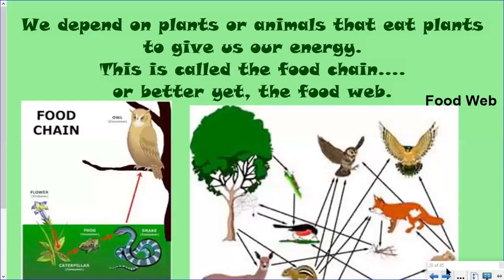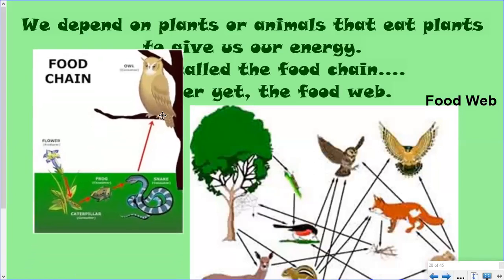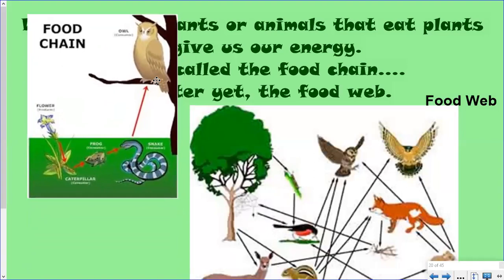First of all, you don't have to write anything on this page, just listen. We depend on plants or animals that eat plants to give us our energy. This is called the food chain. Or better yet, the food web. The difference between the two is over here in this picture, a food chain is only one example. The caterpillar eats the plant. The frog eats the caterpillar, the snake eats the frog, and the owl eats the snake. That's just one example because we know that owls eat a lot more things than just a snake. And snakes eat things besides frogs. This is just one example, and that's called a food chain.